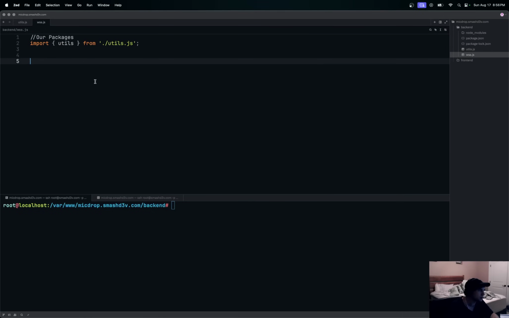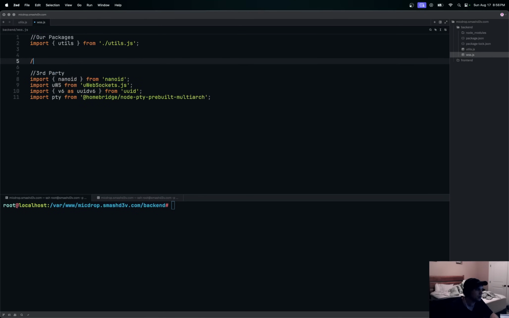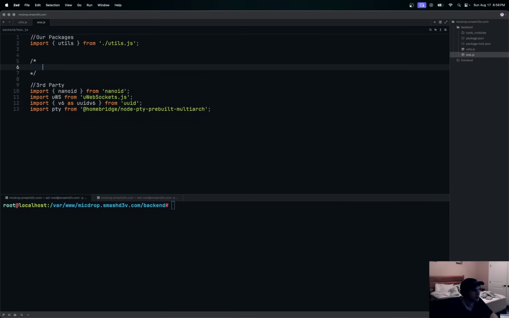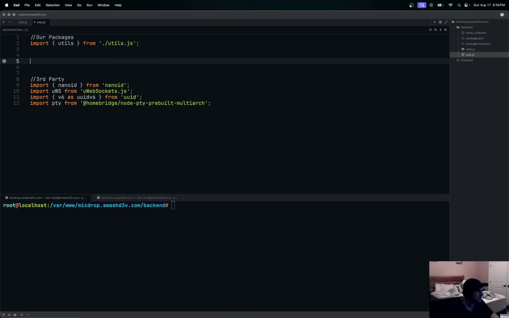Okay, cool. Now that that's in there, let's bring in our third-party packages. We won't bring in Redis yet, so import Redis later. We'll pop this down here. We'll say our packages here.